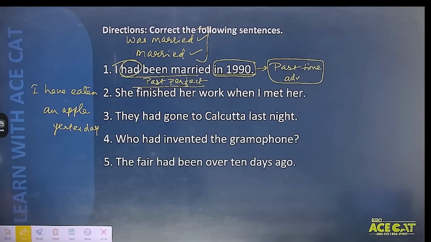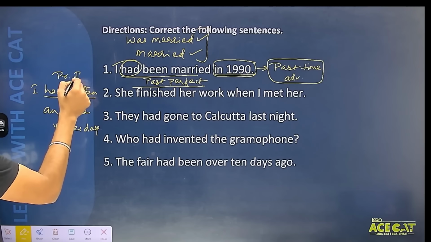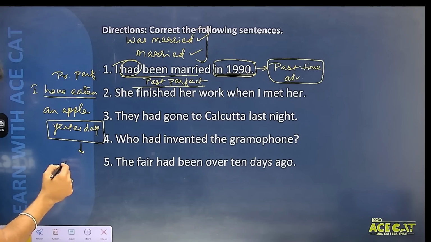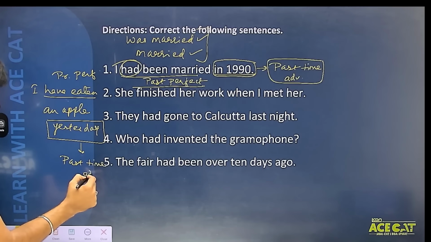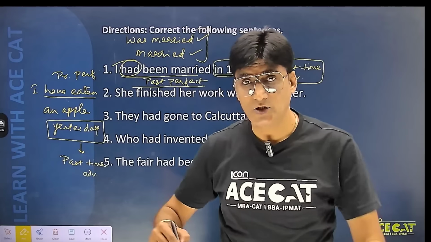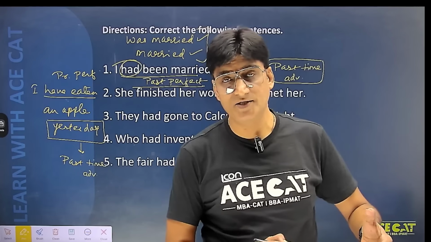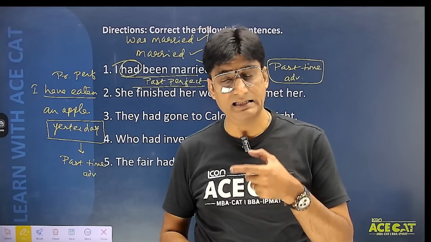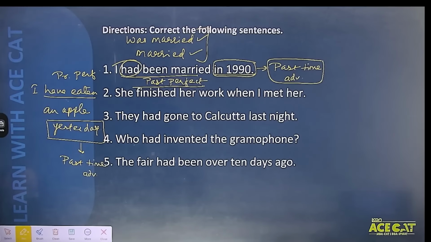Again, students try to understand. हमने कौन सा tense use किया? I have eaten. So this becomes present perfect tense. Okay. Now here, students, yesterday is coming. So what is yesterday? Again, it becomes a past time adverb. तो ध्यान रखना, कहीं पर भी अगर मैं कहता हूँ in 1990, yesterday, 2 days back, okay, 5 years back. So all these are examples of past time adverbs. And whenever in a sentence we are using a past time adverb, that sentence will be in past simple tense. So here, this sentence, I have eaten an apple yesterday, is not correct.